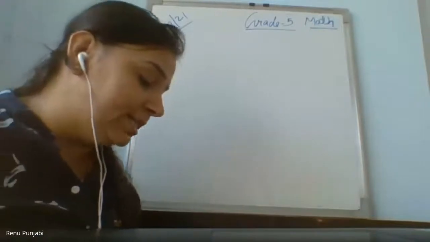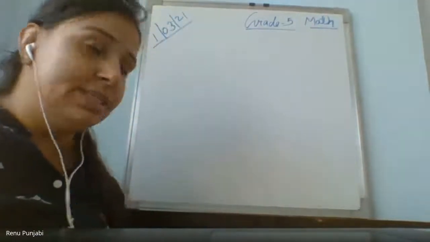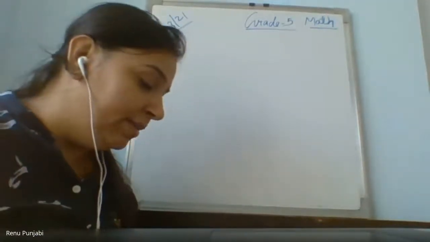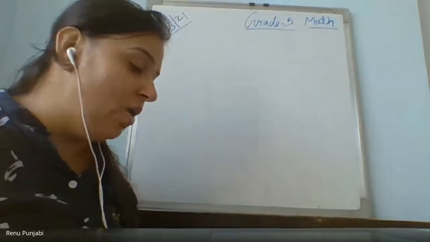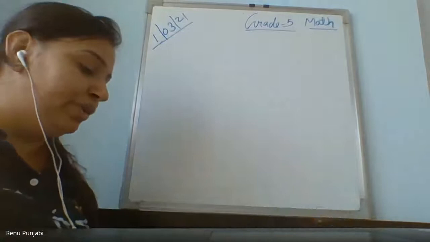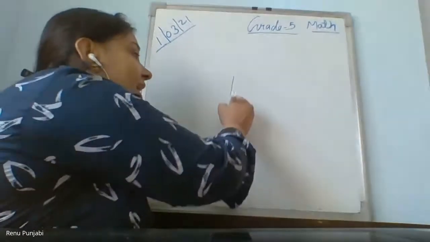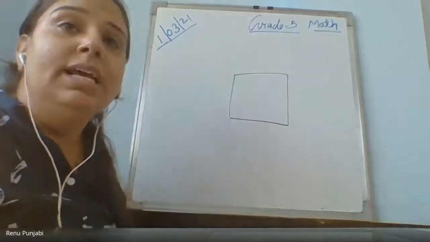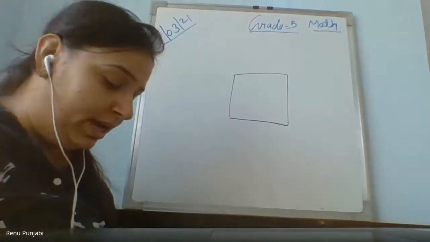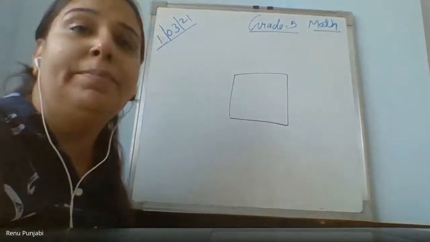Now, next, question number 3, C. To make the first layer on the table, how many centimeter cubes will I use? First layer of a cube. The first layer will show only the length and the breadth.